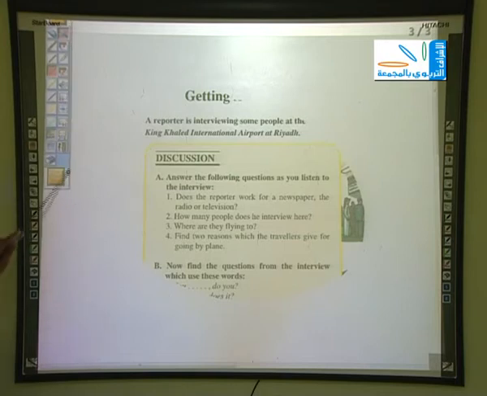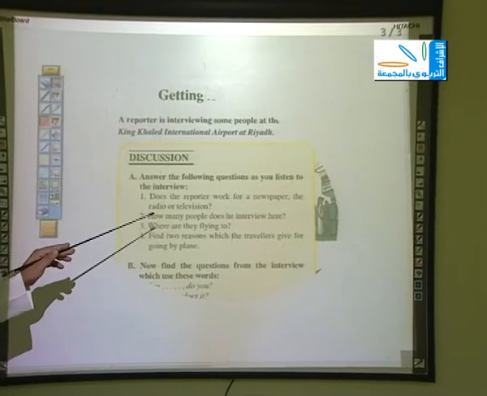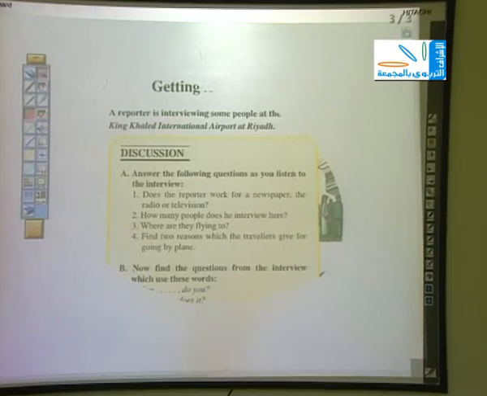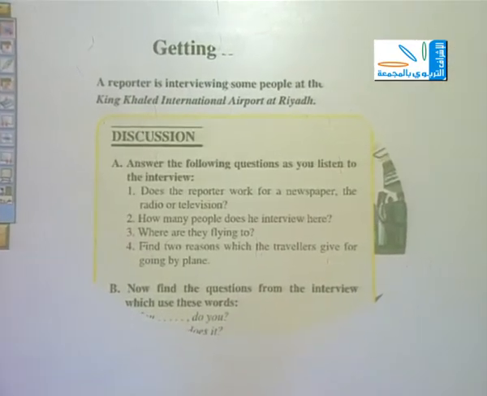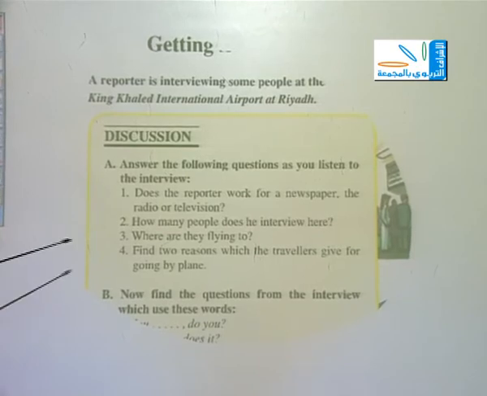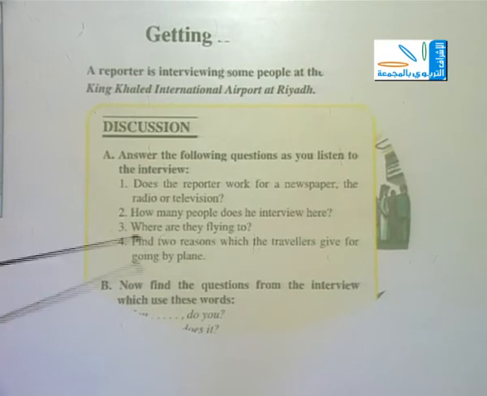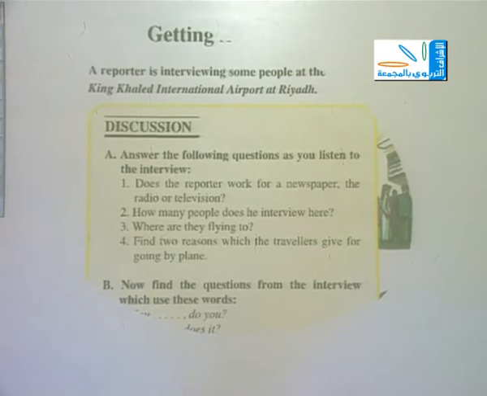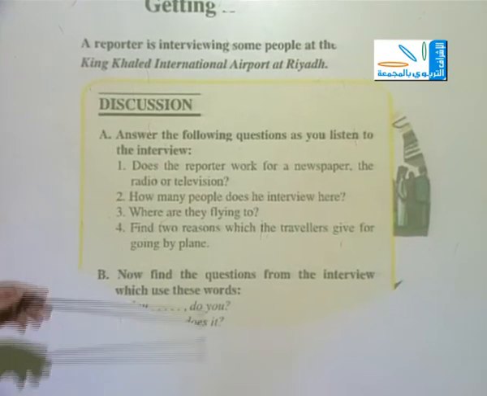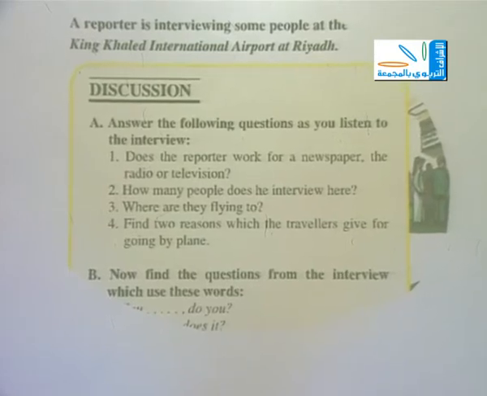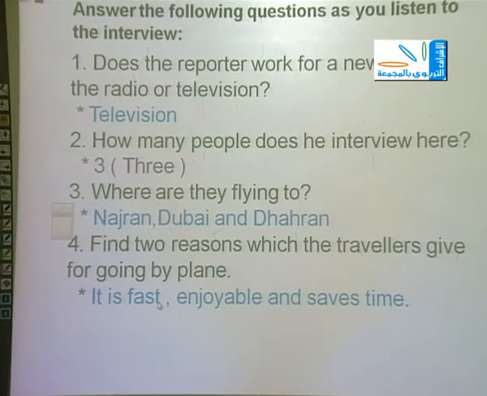Question number 1. Does the reporter work for a newspaper, the radio, or television? Number 2. How many people does he interview here? Number 3. Where are they flying to? Number 4. Find 2 reasons which the travelers give for going by plane.